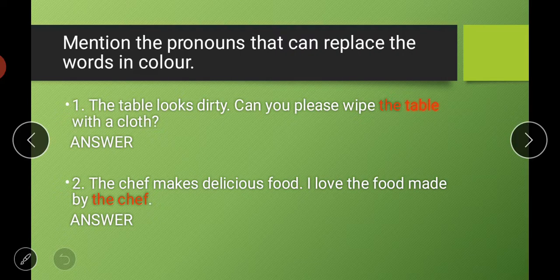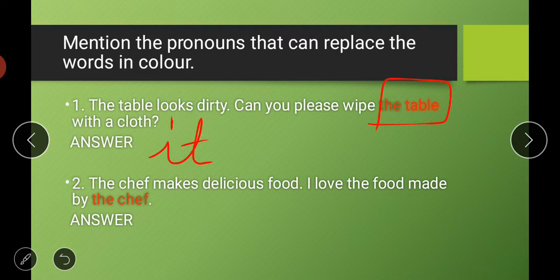Instead of using the word table again, we can simply replace it with it. So the answer will be it. The table looks dirty, can you please wipe it with a cloth?